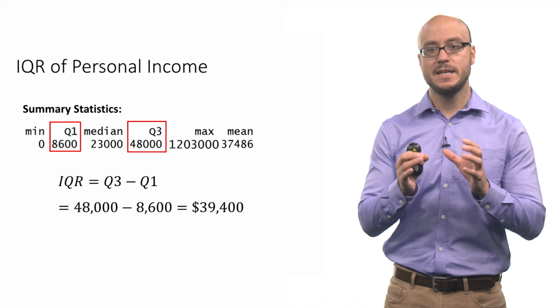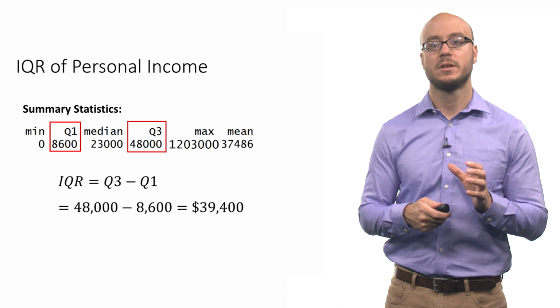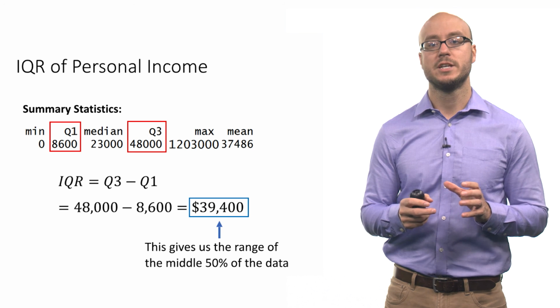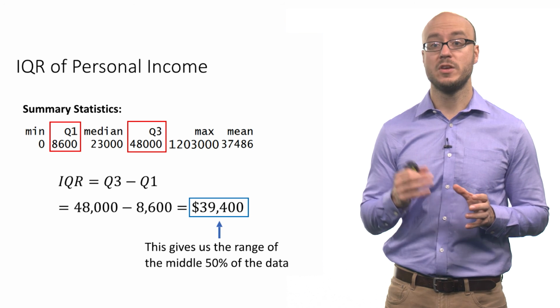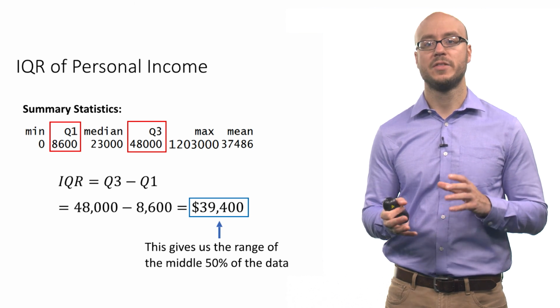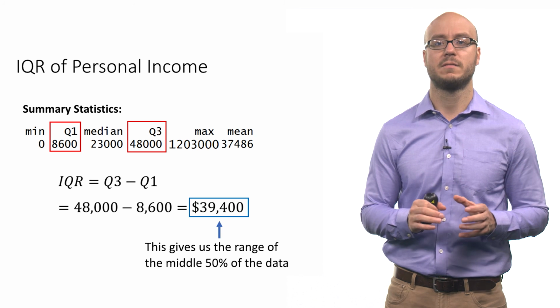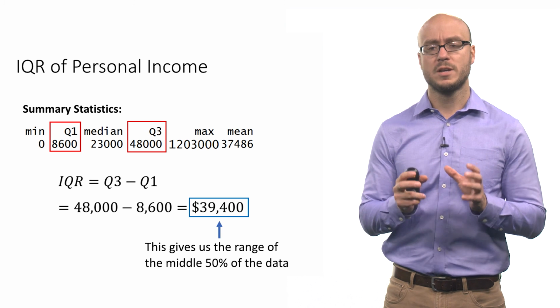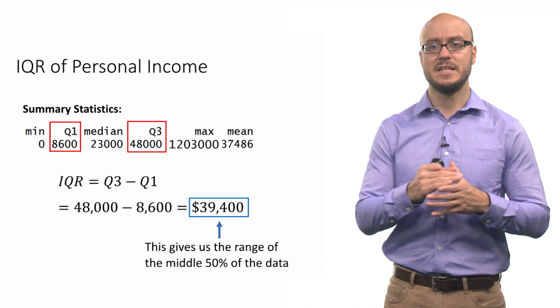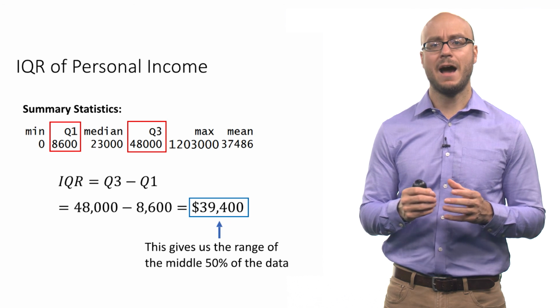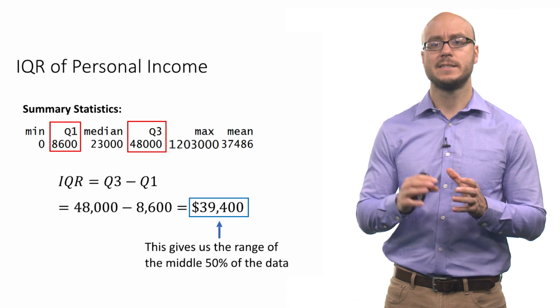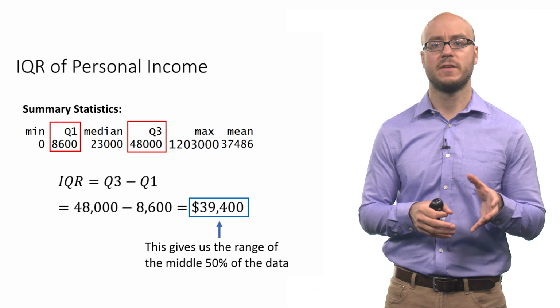So you can see that as a measure of variation, the interquartile range is much smaller than the range. The range was over $1 million. The interquartile range is about $39,000. Instead of looking at the entire set of observations, the interquartile range is saying: how different is the 75th percentile from the 25th percentile?